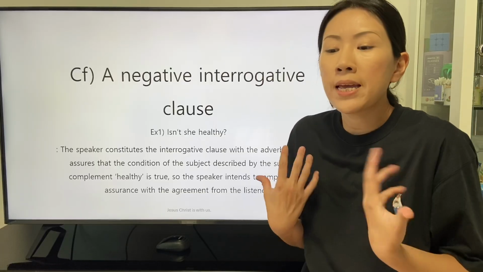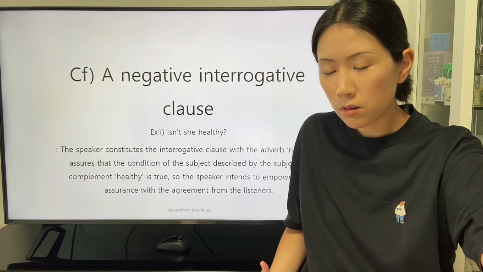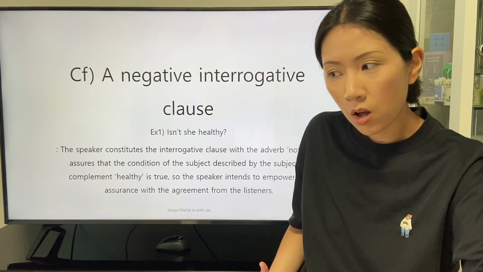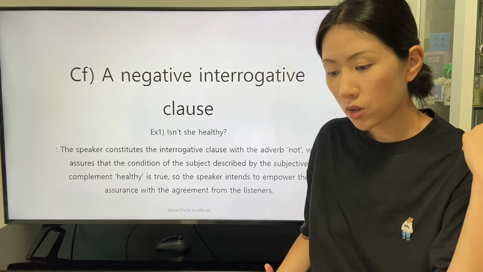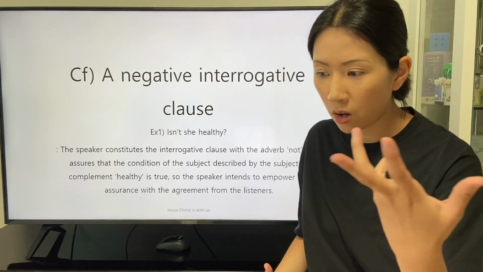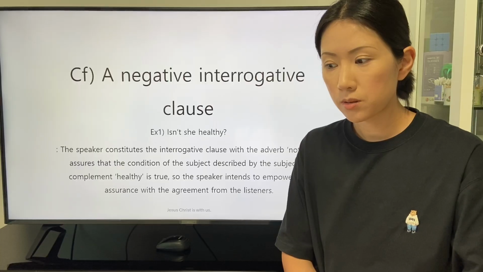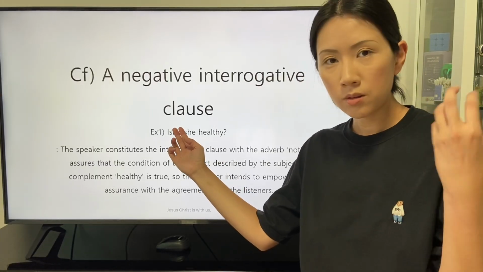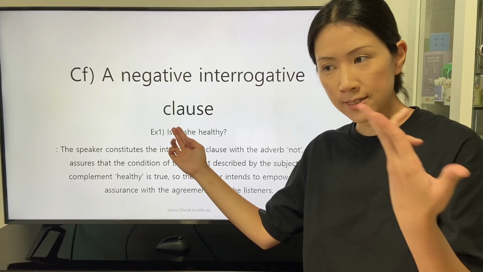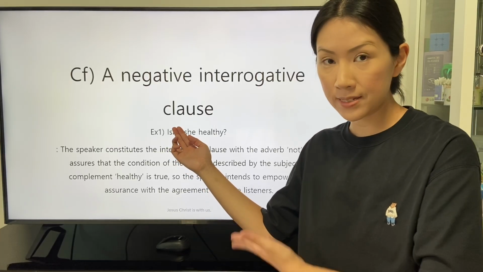The speaker may expect that the listeners may consent on the statement that is stated in the positive statement.